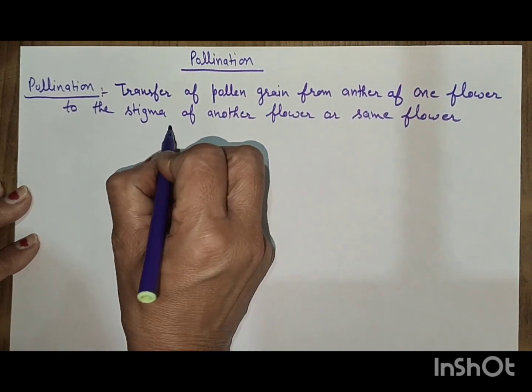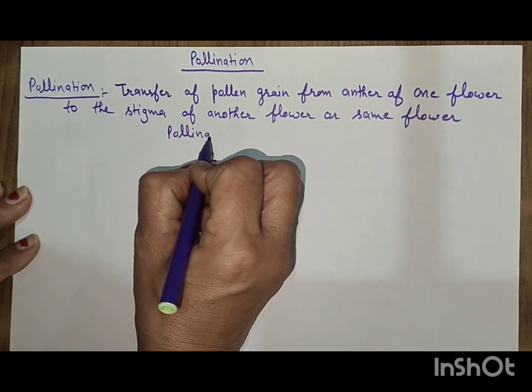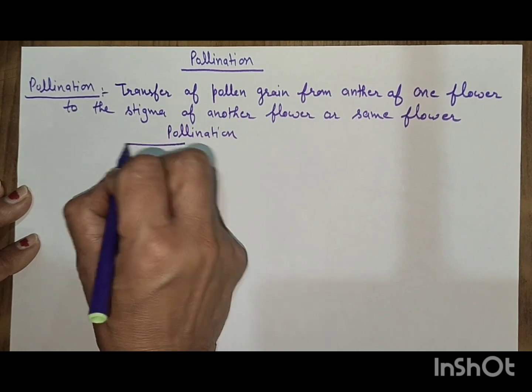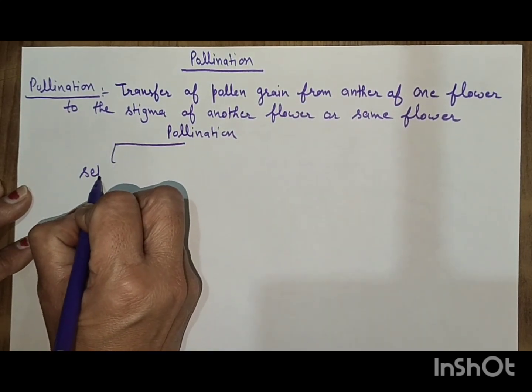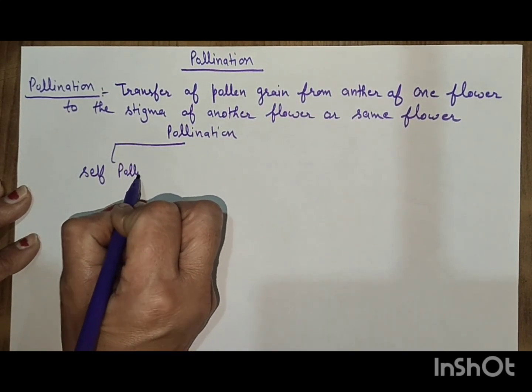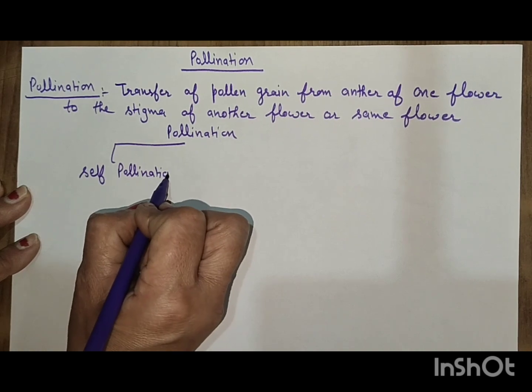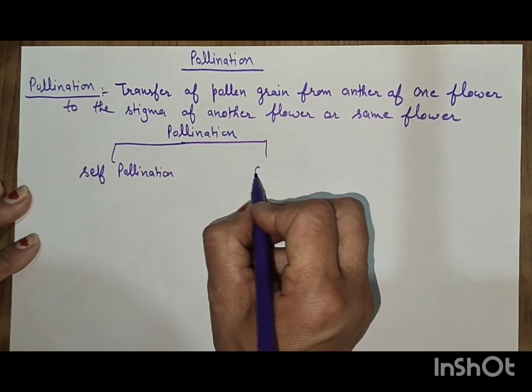Pollination is of two types. First is self-pollination. Second is cross-pollination.